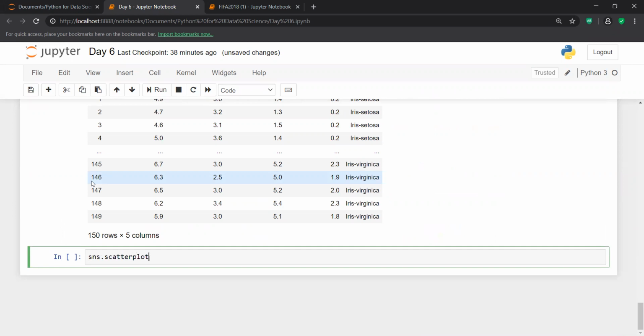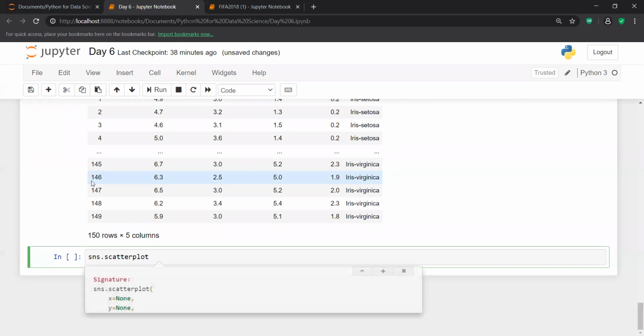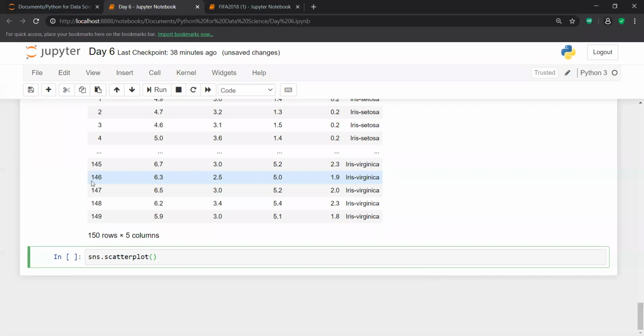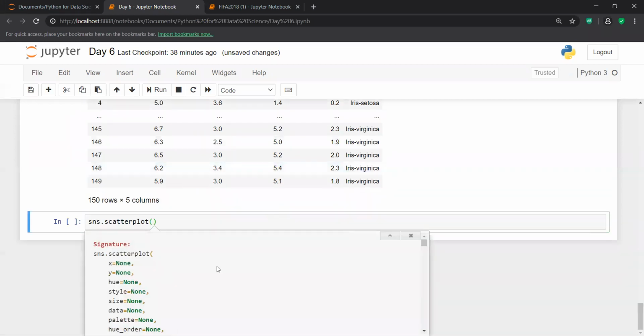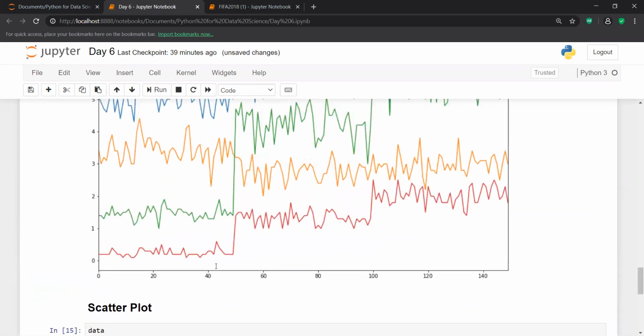Okay, so sns.scatterplot. If I show you, the signature is the same. You need to give the x-axis. A scatter plot is basically a bivariate analysis. In a scatter plot you are trying to do a bivariate analysis, and by definition it does a bivariate analysis.